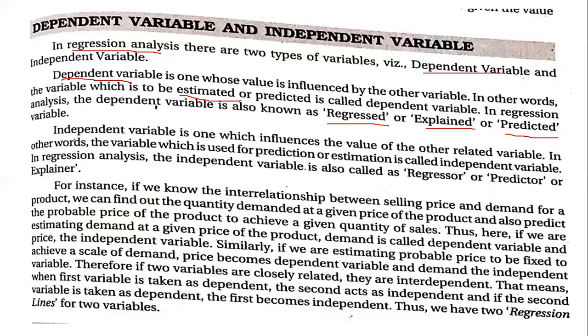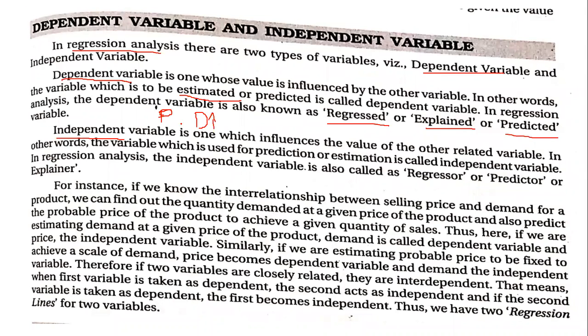Now going on further is your independent. The other variable type is the independent variable. So here it is the one which influences the value of the other related variable. So this will influence the dependent variable. In short, to understand, let us take an example of price and demand. When demand is high, when demand increases, price will also increase. Like your sanitizers, now the demand for sanitizers has increased, so the price of sanitizers has also increased. So let's take them as